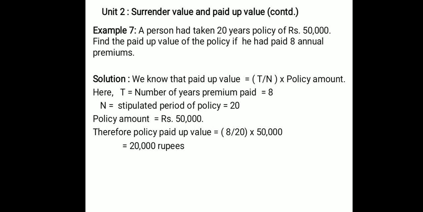Therefore, policy paid up value is 8 divided by 20. So T is the 8 years, N is the number of policy years, that is 20, into policy amount. Policy amount is 50,000. 8 by 20 into 50,000 equal to 20,000 rupees. That is all. Very simple, no?